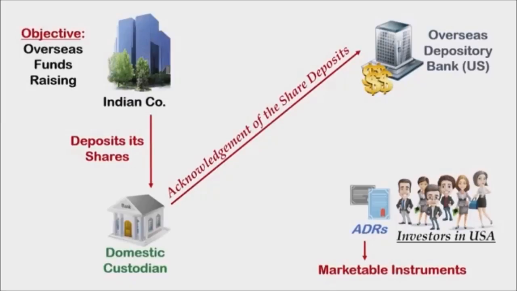Now one thing that is further to be understood, that these monies are lying with the overseas depository bank. The objective is to pass on this money to the Indian company, right? So this overseas depository bank will deduct certain charges for arranging this whole thing, and obviously there will be some issue expenses relating to ADR. So all the issue related expenses will be deducted out of this dollar investment, and then the remaining balance will be transferred to the Indian company.